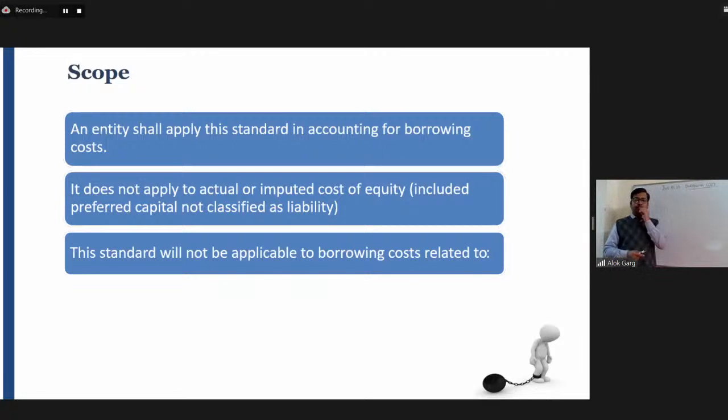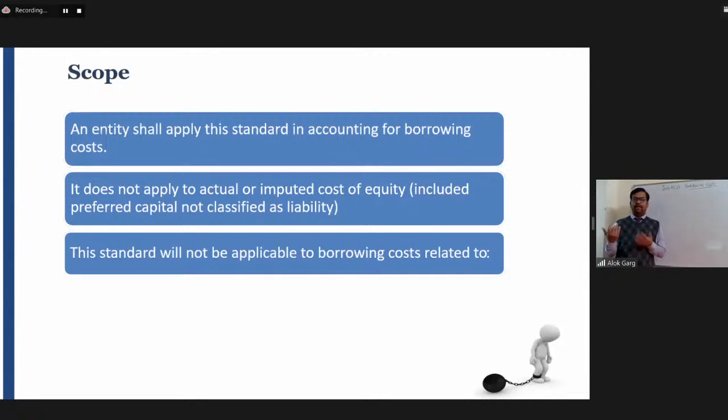I believe you have a session on financial instruments, Ind AS 32, 109 and 107, and you are well versed with the preference share capital classified as equity or classified as liability. For example, there is an irredeemable preference share capital, which is not going to be redeemed. In that case, it is like equity. And if the preference share capital is going to be redeemed after 5 years, it will be a liability.